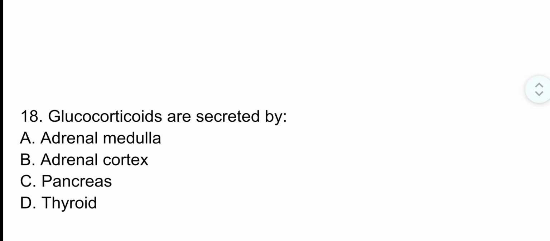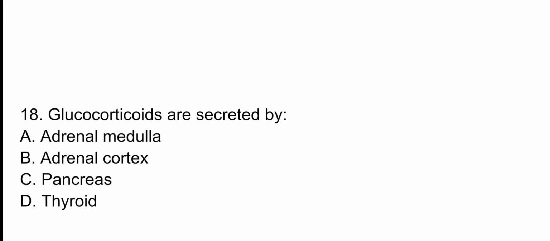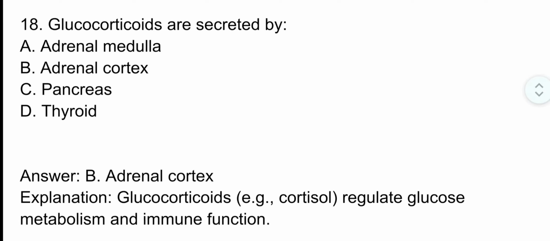Question number 18. Glucocorticoids are secreted by. The correct option is option B, adrenal cortex. Glucocorticoids, that is cortisol, regulate glucose metabolism and immune function.